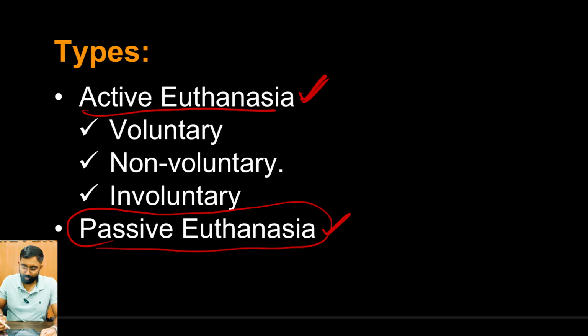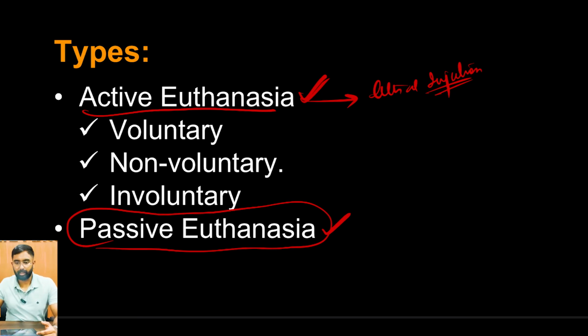So what is active euthanasia? Active euthanasia is nothing but the direct way, let's say lethal injections. This is one example of active euthanasia, where you're directly injecting a particular chemical into the person's body, due to which the person immediately dies.